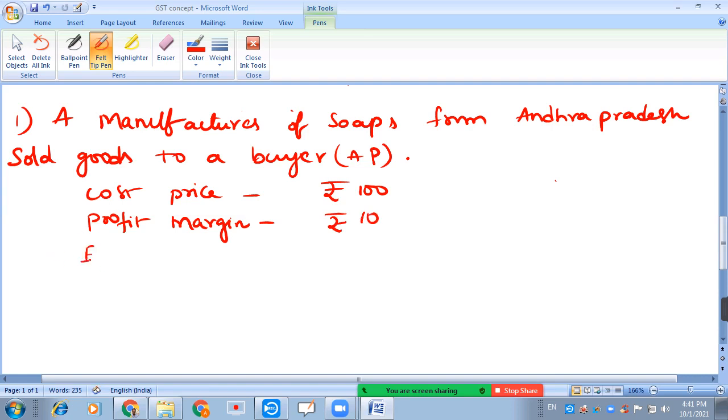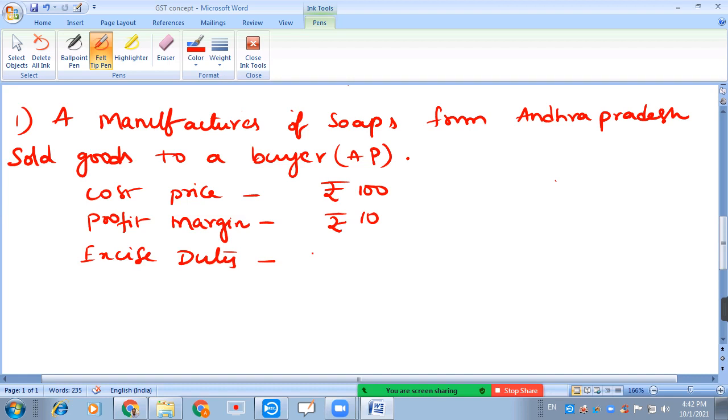Next one, excise duty. Excise duty is payable by the manufacturer of a good for the purpose of production of a good. If any good is manufactured, then the manufacturer has to pay tax to the government.